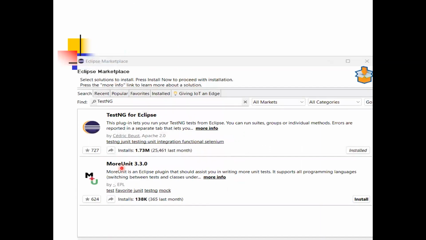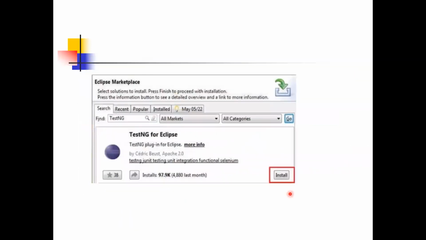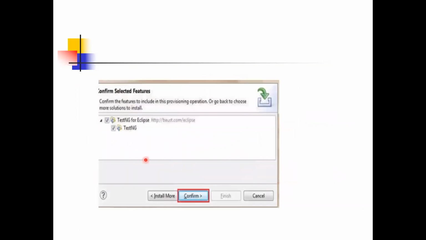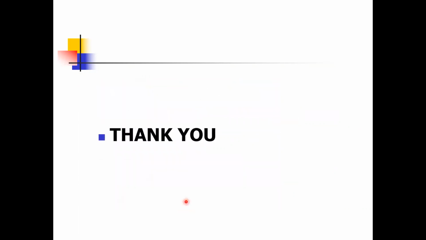You will get this window, TestNG for Eclipse. Here I already have it installed, which is why this installed icon is there. Otherwise, there will be an install link to click. If you don't have TestNG, click on install. After installation, click on confirm and then click on finish.